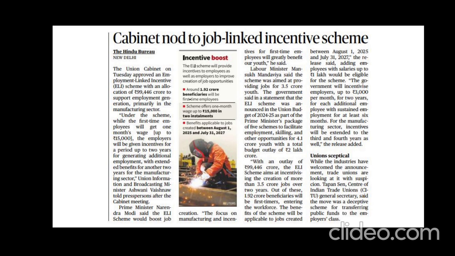That is, all are ready to do jobs, but no one is there to create jobs in our country. Then lack of appropriate training and the outdated education that we have. So these are the most possible reasons for unemployment in our country, right? Now, if we have to solve unemployment, what can we do?